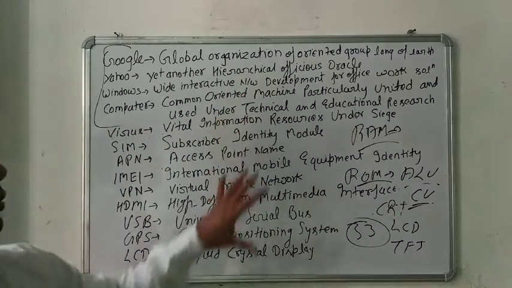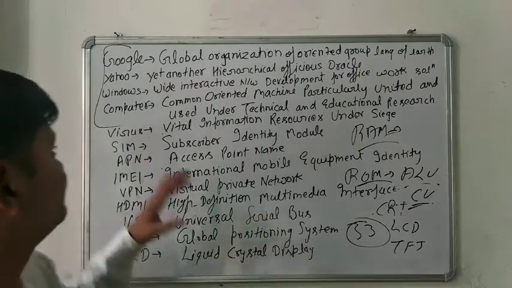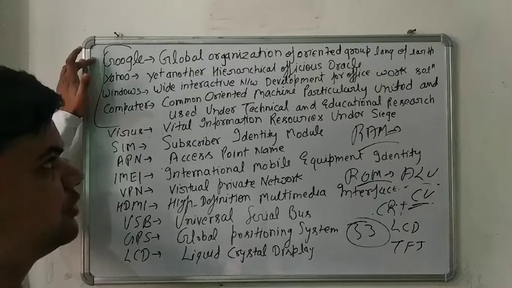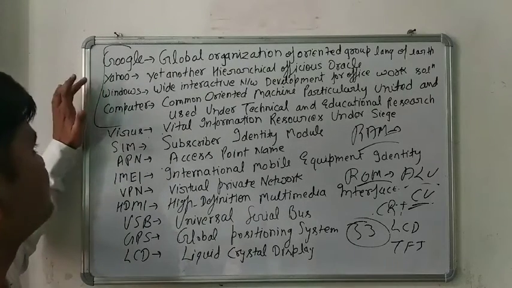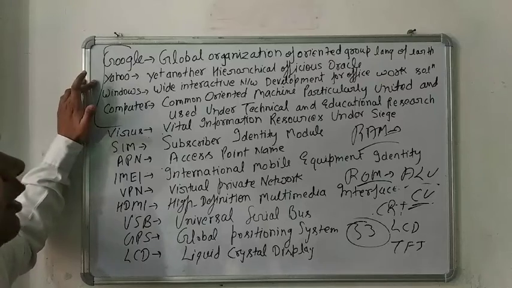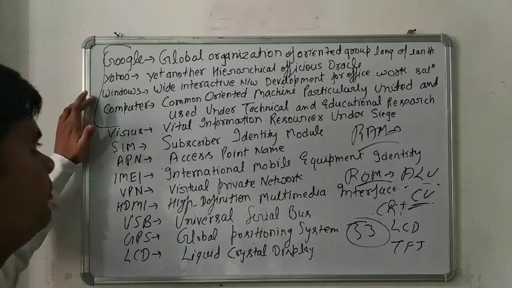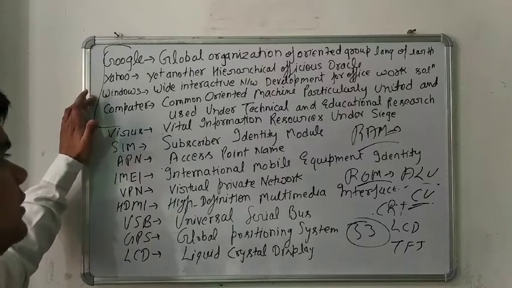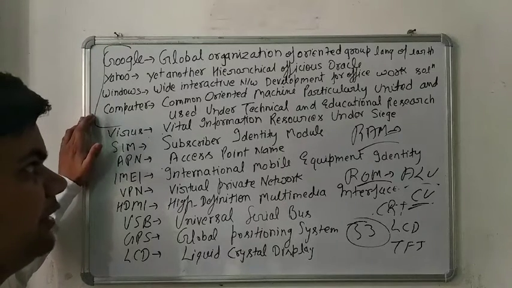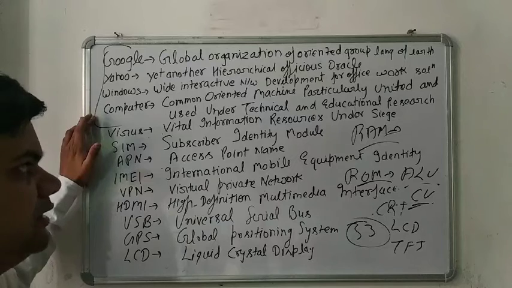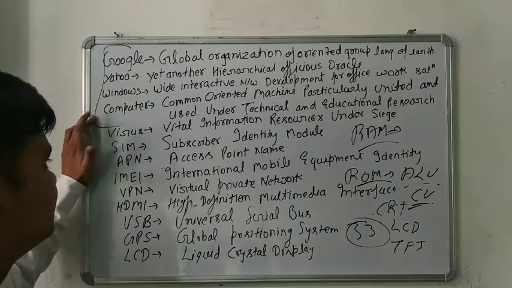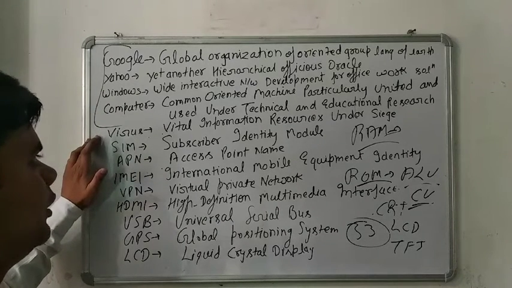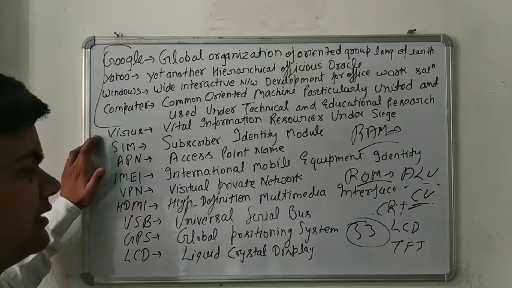So this is the overall list of full forms regarding computer science. One is Google, Global Organization of Oriented Group Language of Earth. Second, Yahoo, Another Hierarchical Officious Oracle. Third one is Windows, Wide Interactive Network Development for Office Work Solution. Computer means Common Oriented Machine Particularly United and used under Technical and Educational Research. Next one is virus, Vital Information Resources Under the Sea.